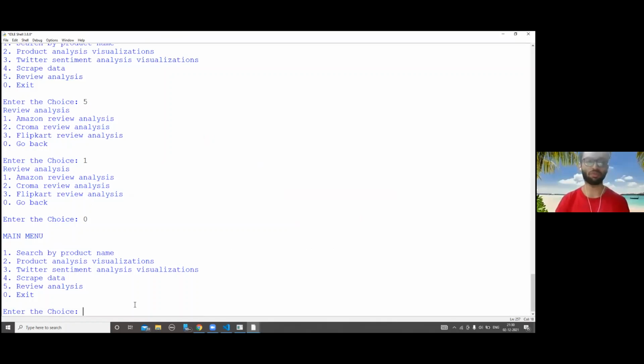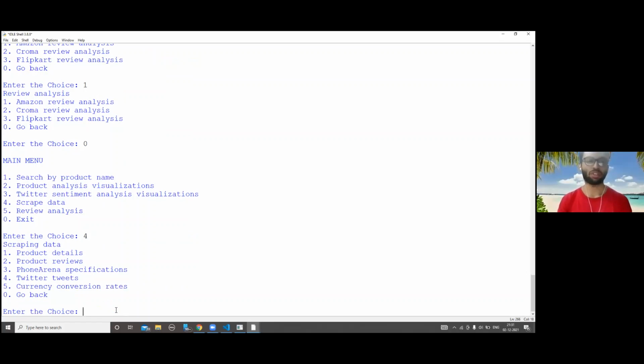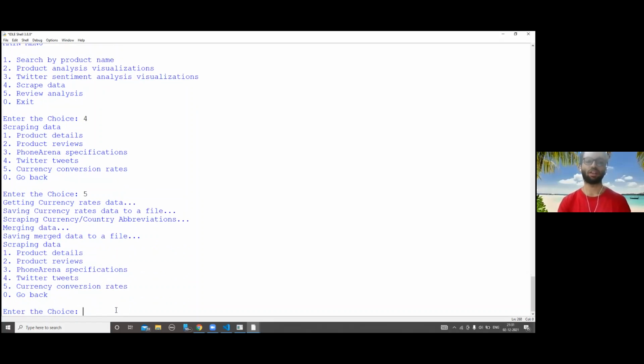Now we move on to option 4, which is basically scraping data. This option consists of scraping product details, product reviews, phone arena specifications, Twitter tweets, and the currency conversion rates. For demonstration purposes, I'll select option 5. As you can see, the currency conversion rates get scraped and stored in a CSV file. The other options like product details and product reviews are quite time consuming to scrape, so we have not included them in our current demo.